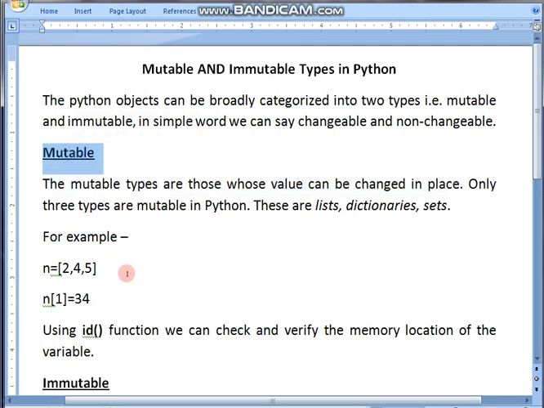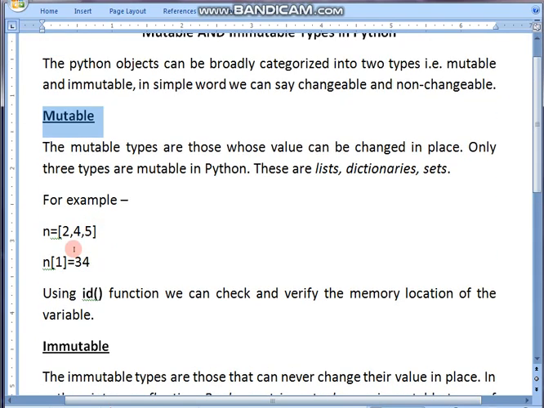As in C, C++, they support mutable concepts. So list, dictionaries and sets, these are the three data types which support the mutable concept. So let's see a little practically how mutability works in Python.